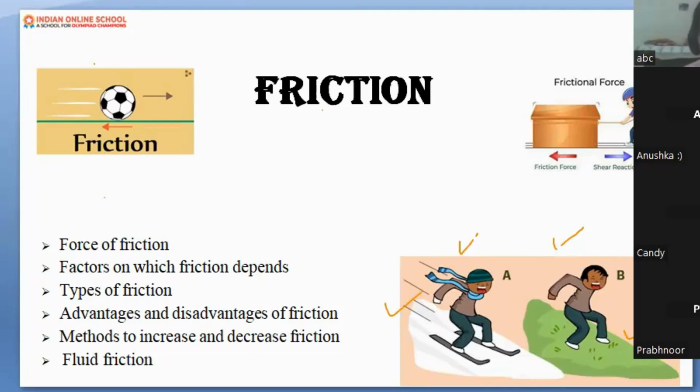Can you tell me what is the reason behind it? It's because the second one has a rough surface, whereas the A one has a smooth surface, which reduces the resistance. Exactly. We go by the practical approach, practical perception. So here also we can answer this. Your answer is perfectly okay. This shows that you understood that on the smooth surface, the friction is less, whereas if we are talking about a rough surface, the friction is more.